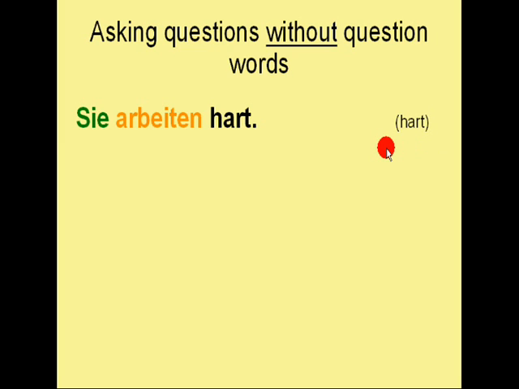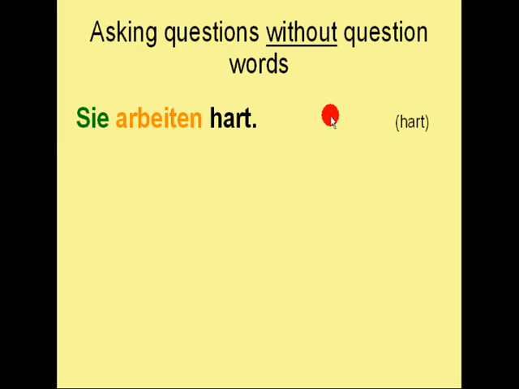And here is a special case. We have the sentence Sie arbeiten hart. This can be translated in two ways. Either they work hard or you work hard. Why? Let me explain. You can see on the conjugation of this verb that this means the third person plural. And as you can see in my lessons before, the third person plural can have two meanings. It can mean either they or it can mean the formal you.